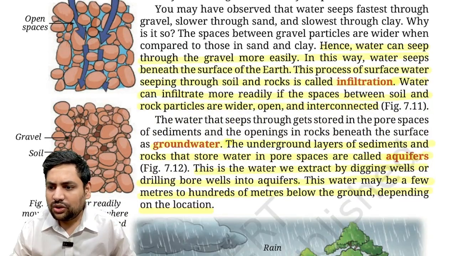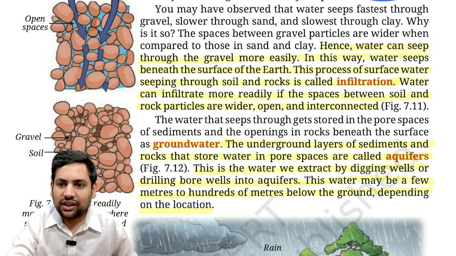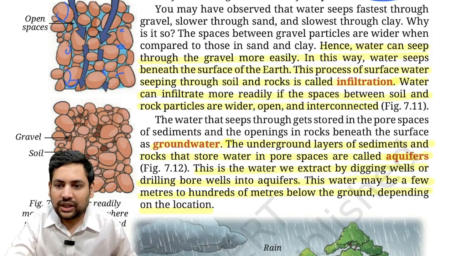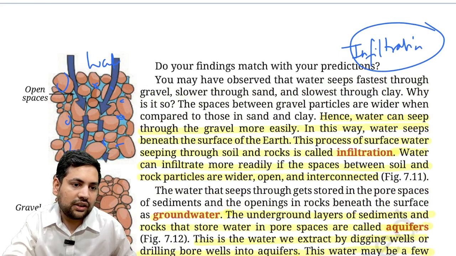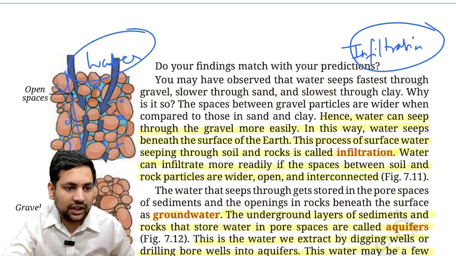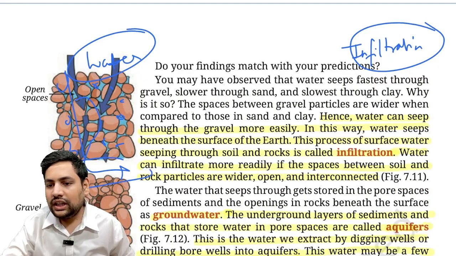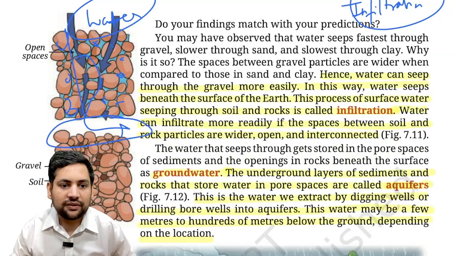Then it talks about two more phenomena. One is called seepage or infiltration. What is infiltration? You can see it here. Basically, these small pebbles and rocks have spaces between them. Now, what will happen if there is water here? Water will pass through this, and if there are connected spaces between them, it will eventually get to something known as an aquifer.